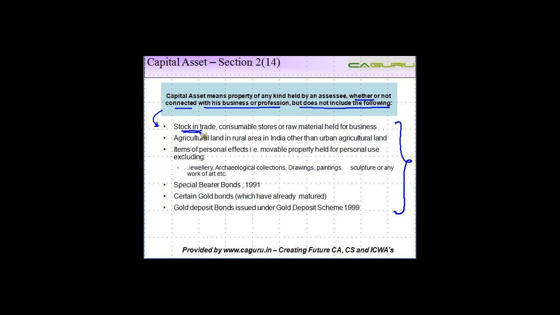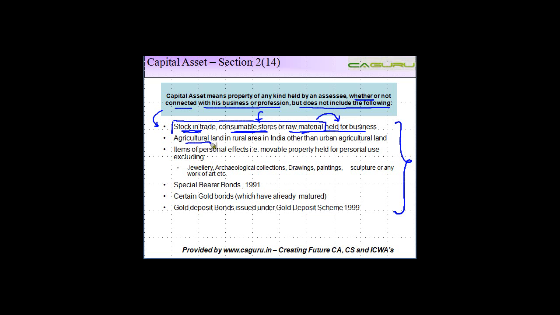Stock in trade. So whatever businesses you are engaged in, you always have stock, right? You have been understanding this from very basic accounting logic, right? Consumable stores. Consumable stores are spare parts and all those things, which are again used as a tool in your business and profession, or raw material held for business. Now all these three things which I have spoken about here should be held for business purposes, right?